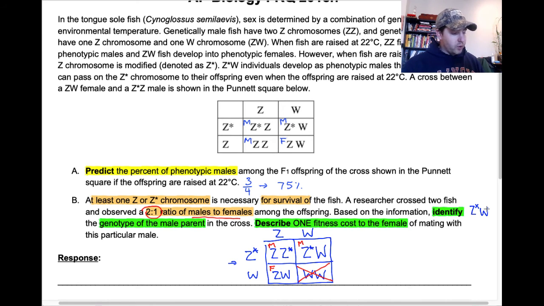Now the second part of the question asks, describe one fitness cost to the female. Looking at the Punnett square, for every 4 offspring I make, a quarter of them are going to die. And so the fitness cost is that the female is going to be less reproductively successful because fewer of her offspring are going to survive if she mates with a Z star W male as compared to a ZZ male.